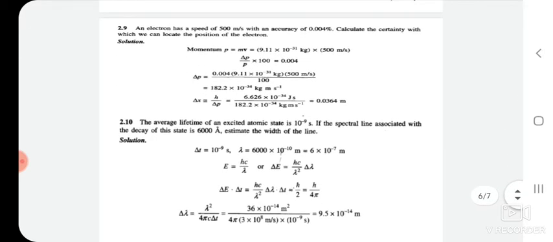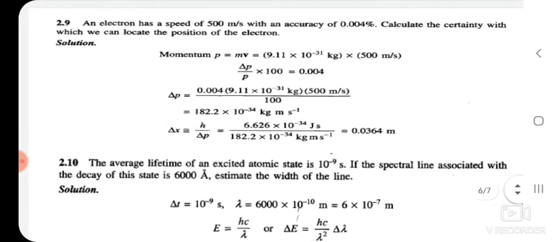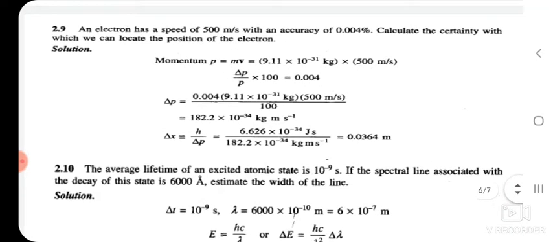Next, an electron has a speed of 500 meter per second with an accuracy of 0.004%. Calculate the certainty with which we can locate the position of the electron.